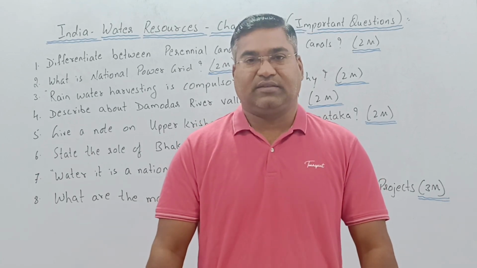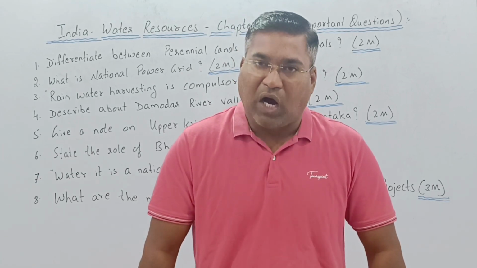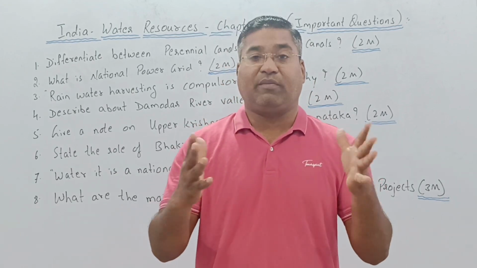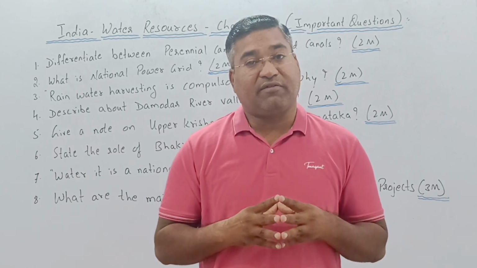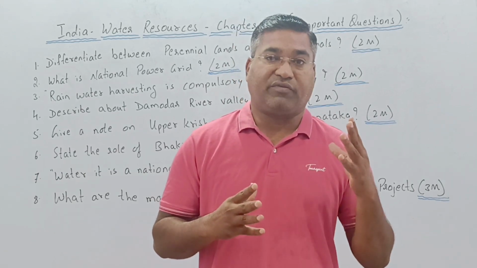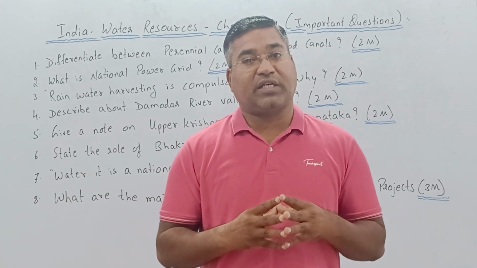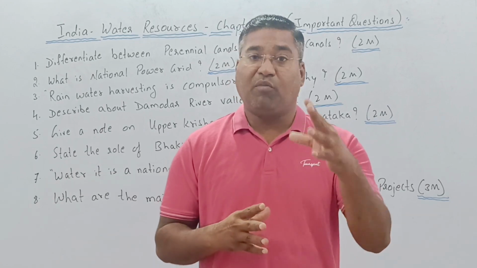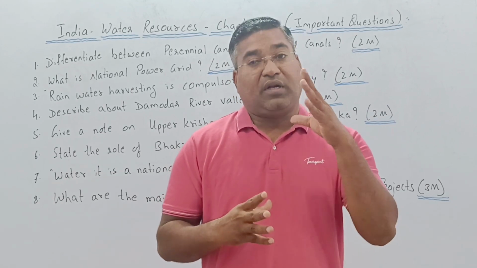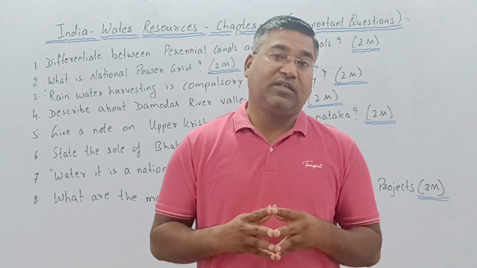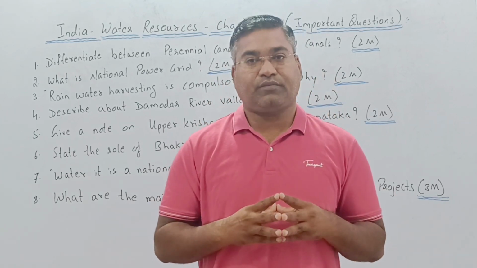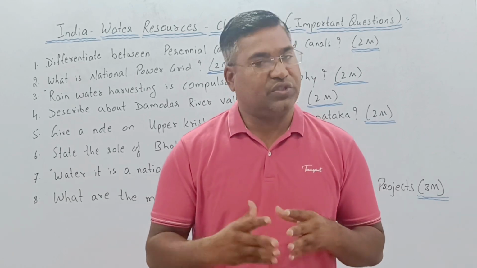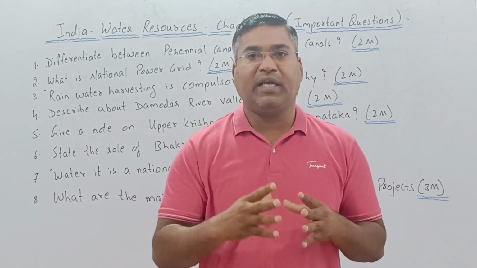You can understand how much water is necessary, what irrigation means, different types of irrigation, multi-purpose river valley projects in the form of Damodar River Valley Project, Kosi Project, Tungabhadra Project, Upper Krishna Project, Narmada River Valley Project, and moreover regarding the national power grid as well as rainwater harvesting. About these, I have clearly explained in the topic called water resources. You can go through my long videos, which are already uploaded.